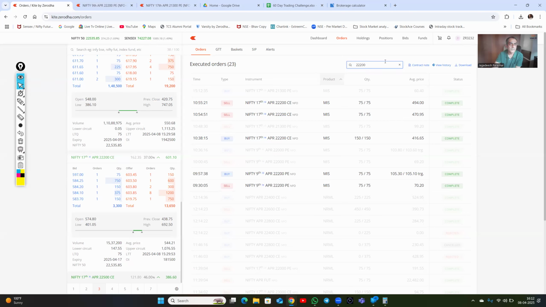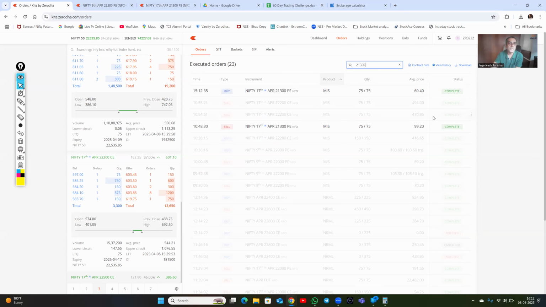Our next trade was the 21,300. It got triggered once we closed the first trade, at around 10:45 the trade got triggered, and we were a little more conscious this time. We did not want to take it as soon as we noticed the trigger, so we took a couple of minutes, once bitten, twice shy. We executed at 10:48, sold the 21,300 put at 99.2, and closed it at the end of the day at 60.40.